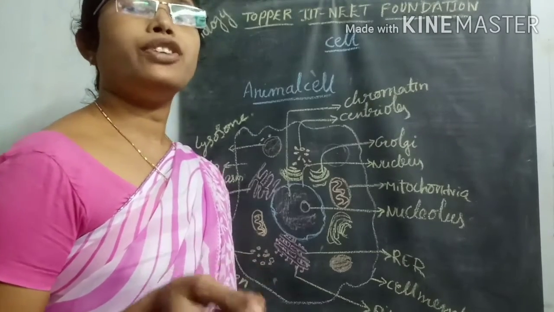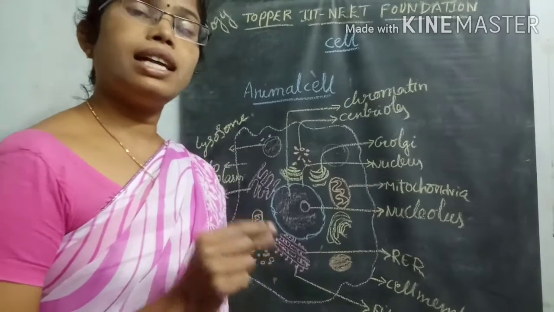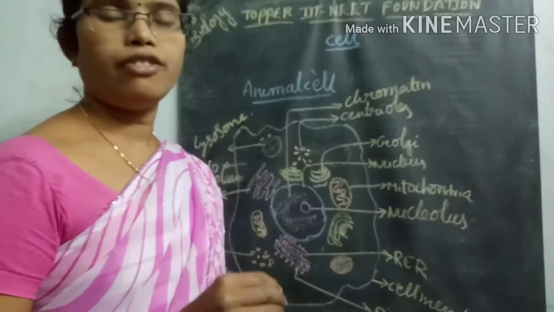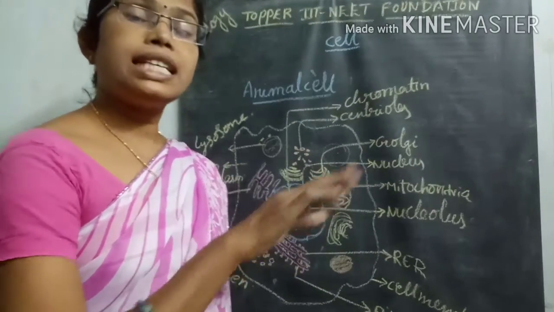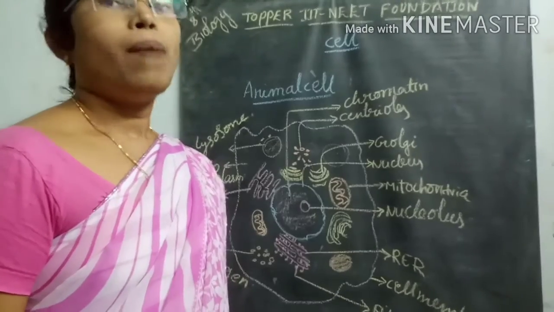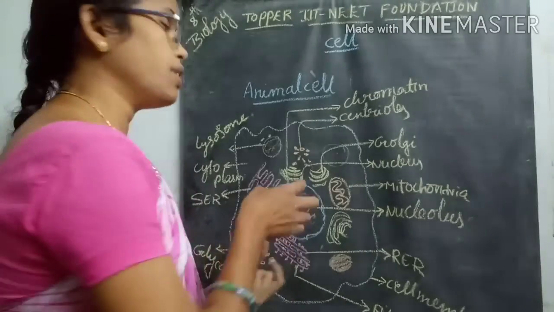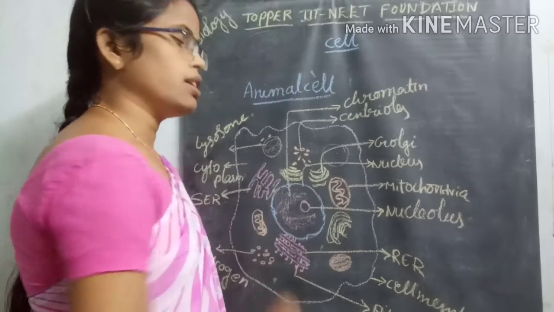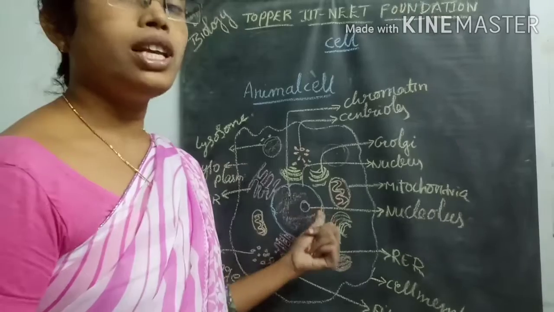For example, if you see bacteria, the bacteria contain the DNA inside the cytoplasm itself, located in a particular place, but it is not surrounded by a nuclear membrane. But in eukaryotic cells, the nucleus is covered with a membranous structure called the nuclear membrane.